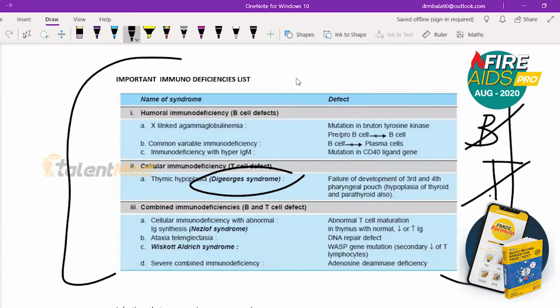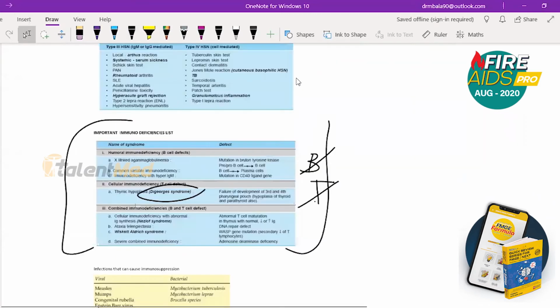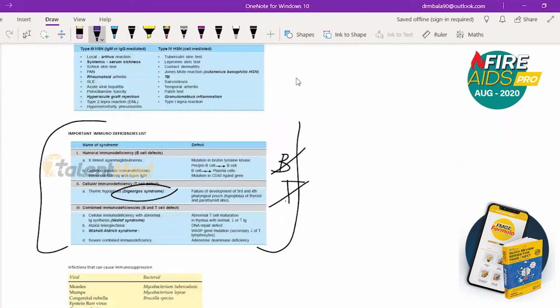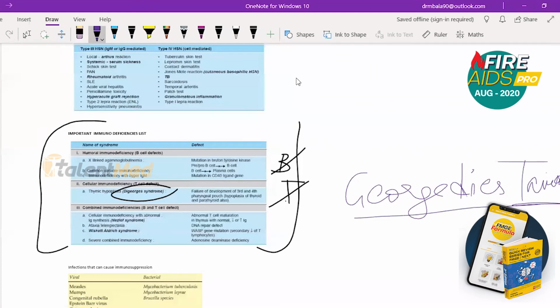For this, I would like to give a mnemonic, because if you miss this in the exam, you will feel it a lot. You have to memorize right away, while the lecture is happening. I will provide mnemonics here and there. George died in Taiwan. This is what you're going to remember. George dies, which is DiGeorge, means Taiwan. That is T cell.